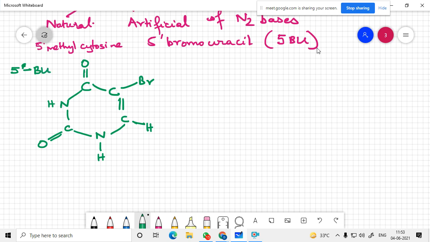So in this fifth carbon you have a bromine attached. Now the result is in this keto form. I am just moving this by one carbon, just rotating this compound.